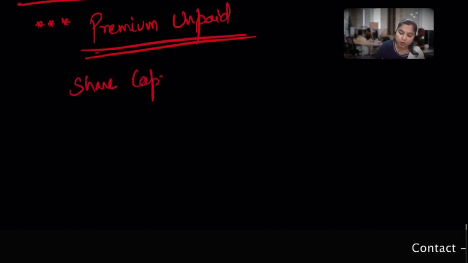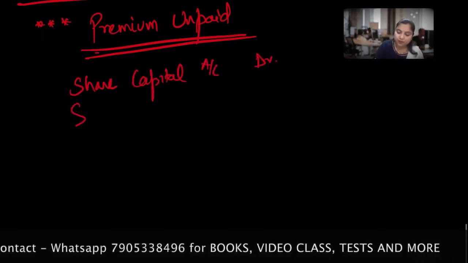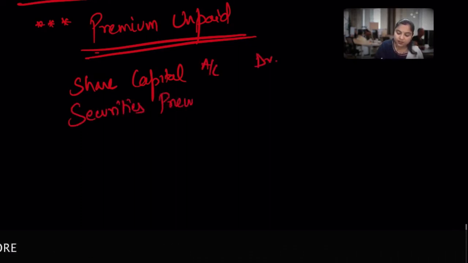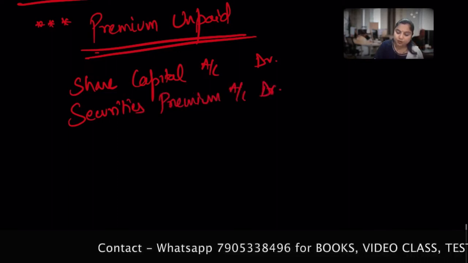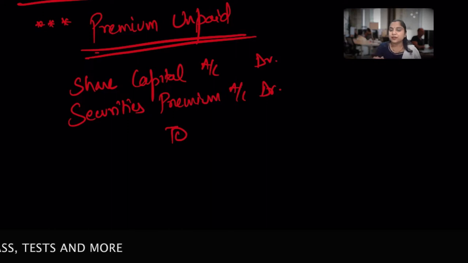You are no longer my shareholder, so share capital account debit, securities premium account debit. And I'm just taking for this purpose that there is a calls in arrear account.